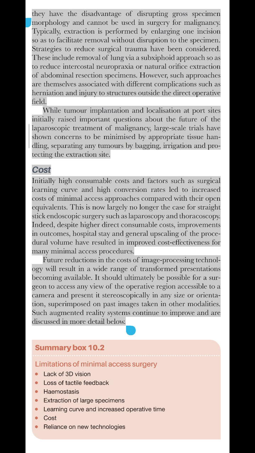Future reductions in the costs of image processing technology will result in a wide range of transformed presentations becoming available. It should ultimately be possible for a surgeon to access any view of the operative region accessible to a camera and present it stereoscopically in any size or orientation, superimposed on past images taken in other modalities. Such augmented reality systems continue to improve and are discussed in more detail below.